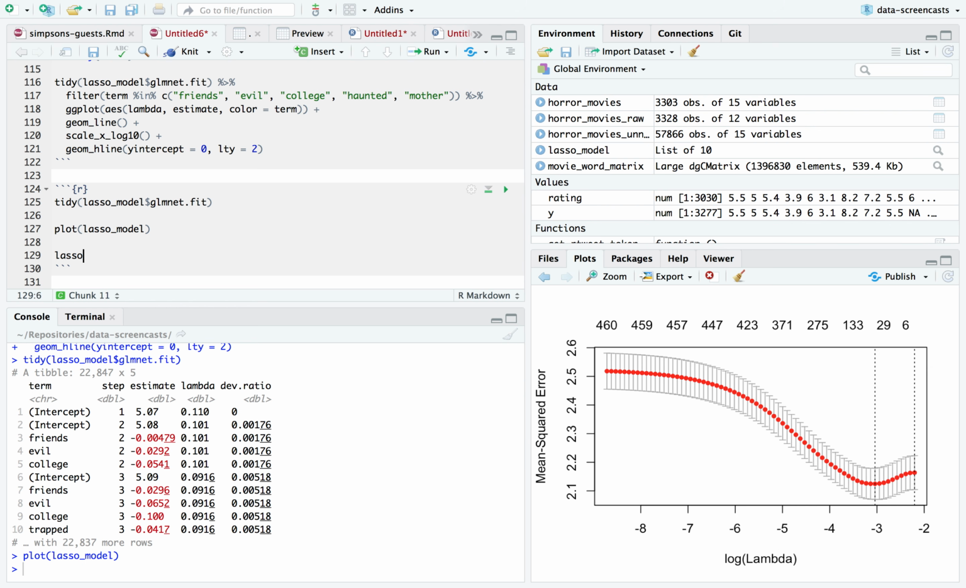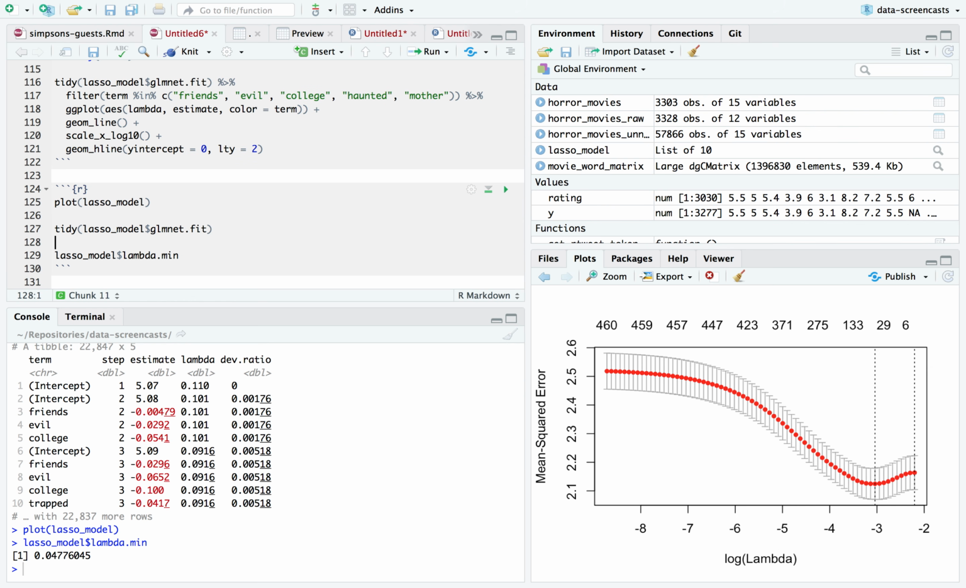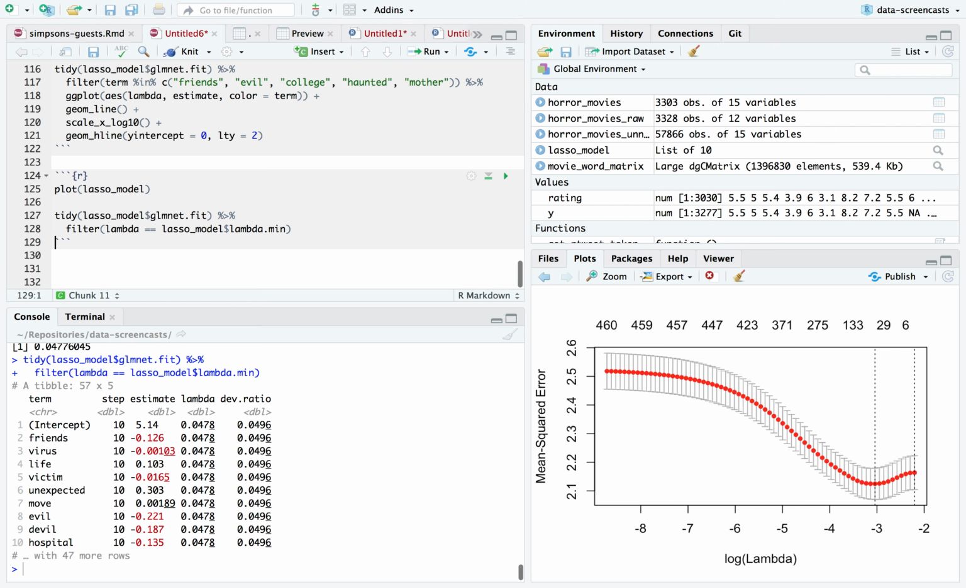We can actually say the Lasso model has a lambda min. That's this point where our error is minimized. Ideally, we'd use lambda within one standard error of the minimum. That's here, but that would mean no model at all. I'm going to be a little aggressive and say we want lambda to be at this value, and that looks like kind of where we've minimized our mean squared error, and that's what we want to use in our tidied fit. We're going to filter for lambda equal to lasso model lambda min. Now we've got 57 non-zero terms, and we can actually plot them as term and estimate.